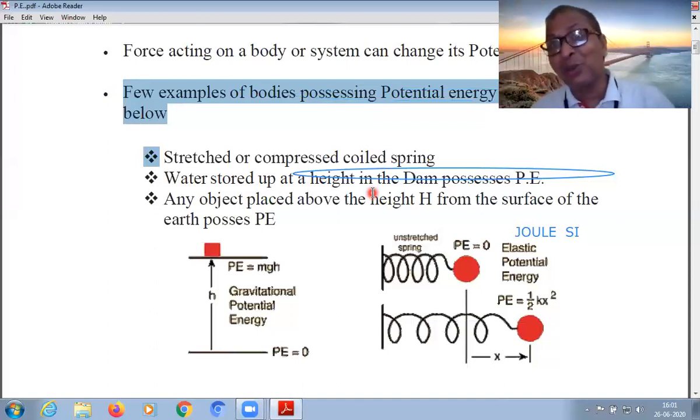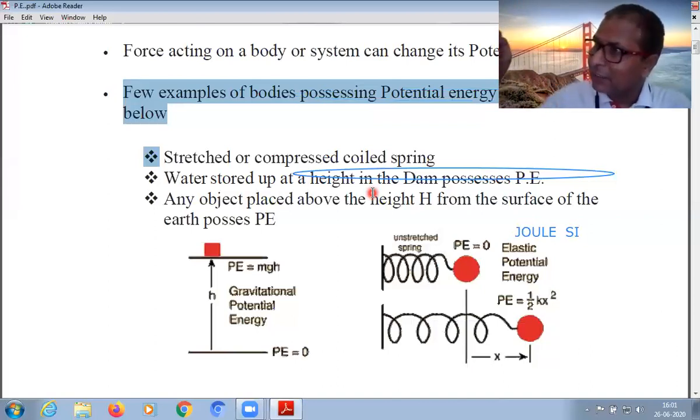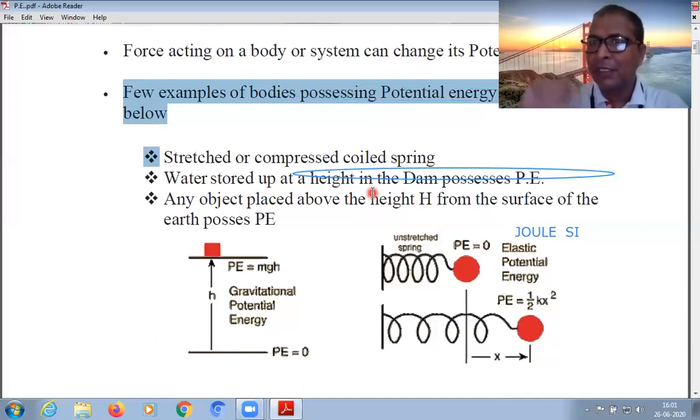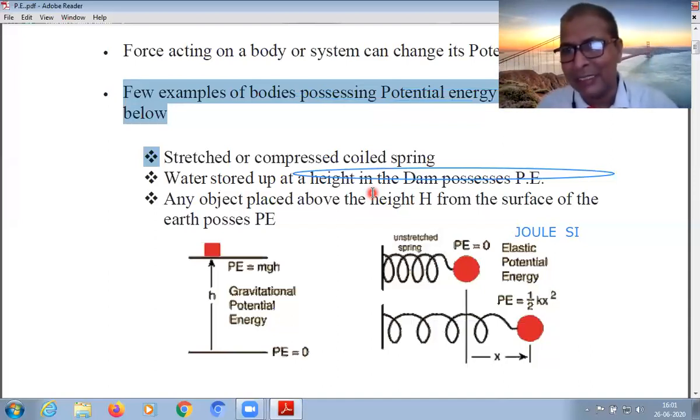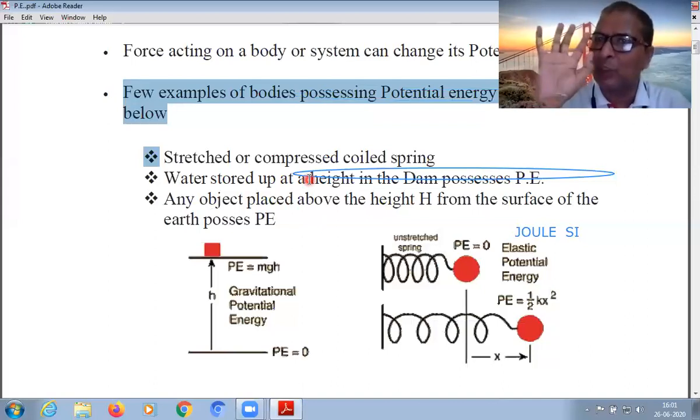Now it is converted to kinetic energy when it falls from the higher height down. When the water falling from height collides with the propeller of a turbine, this turbine runs and generates electricity. So this is the conversion of potential energy to kinetic energy, finally into electrical energy. So potential energy is stored in a fluid, this water in a dam at height.